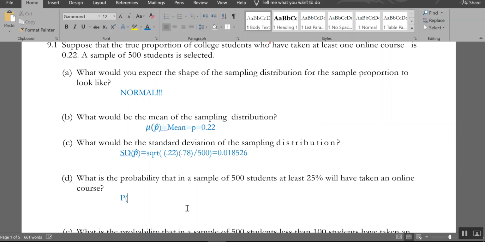So I want the probability that, looking at my sample, at least 25% have taken an online class. So I want to know the probability that my sample p hat is going to be greater than, because it's at least, the smallest it is 0.25. And at this point, you should look at this and think, I think I know how to do that. I know some things about probability. I need Minitab!